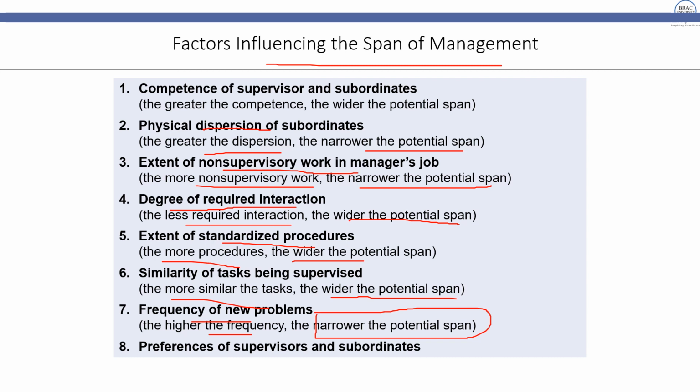So again, just to close things up, we have to consider the departmentalizations based on their different factors. You have to consider their advantages and disadvantages, and then of course you have to consider their tall and flat level of structure within the narrow or wide span of control. And when you do so, these 8 or 7 factors are mostly going to be useful for determining which type of structure is going to be applicable to your